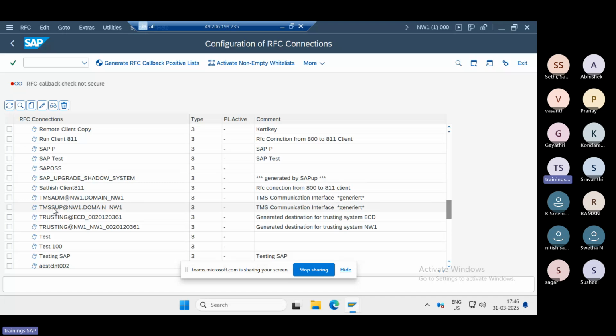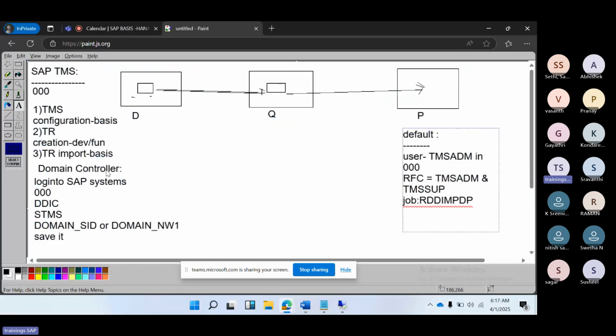This is a supplementary, meaning a backup of the main one. So these two RFC destinations are generated for each system. Right. So the domain controller configuration is done.